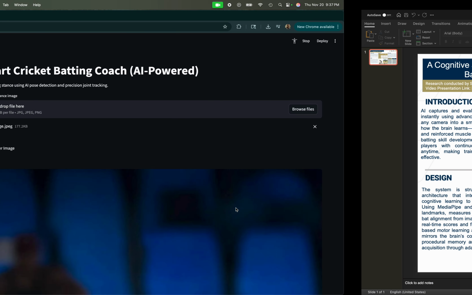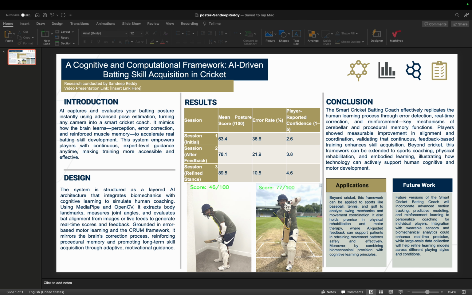So that's the demo. Getting back to the conclusion, the Smart Cricket Batting Coach app successfully demonstrates the transformative role AI can play in skill-based learning, where one-on-one coaching is essential. The framework essentially bridges analytical feedback and human learning behavior.